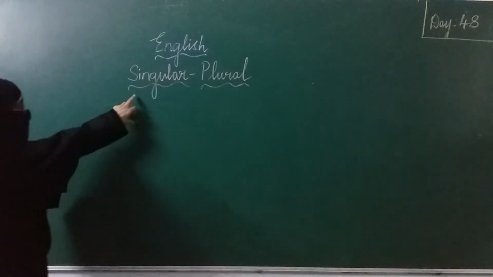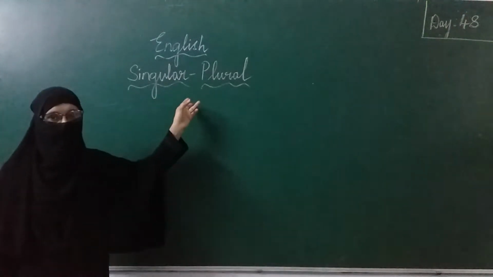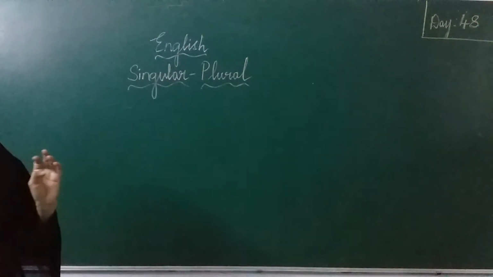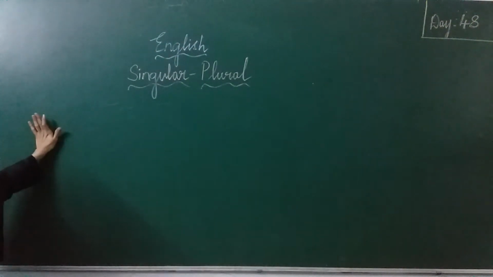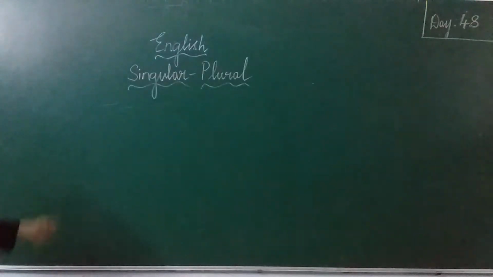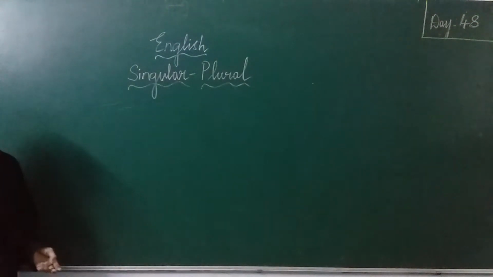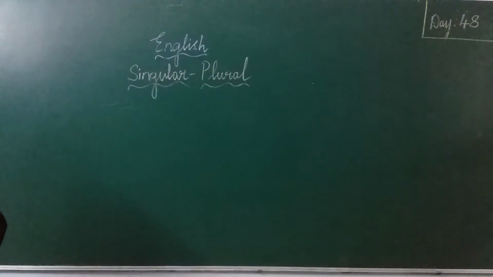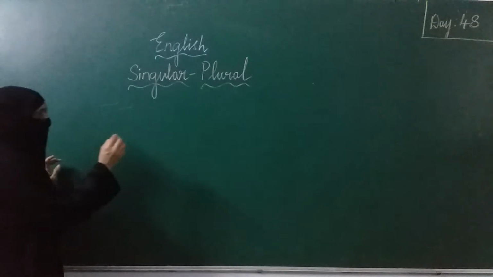Today I am going to teach you singular and plural. I already taught you singular and plural, but once again we are going to revise. First I will tell you what nouns are. Nouns are naming words. The name of a person, place, animal or thing is called a noun. Nouns which are single, in one, we call singular.